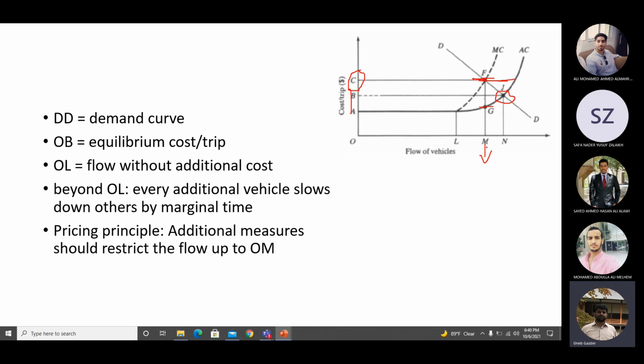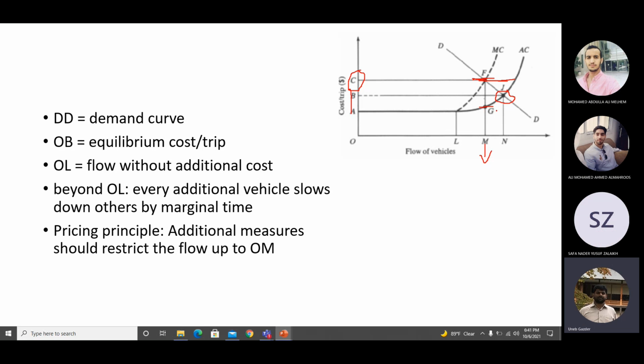That is point M, and the reason is that if you allow the curve to go beyond point M, then you are going above the equilibrium condition. The new equilibrium is when the marginal cost curve meets the demand curve. This was the average cost curve, which is the equilibrium cost per trip.